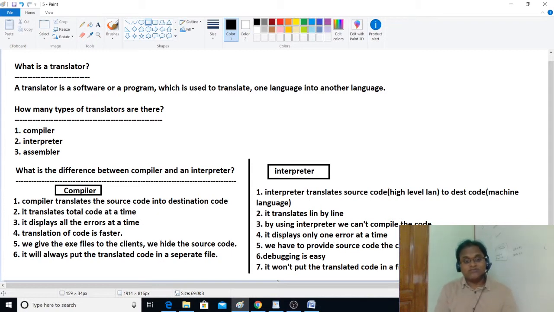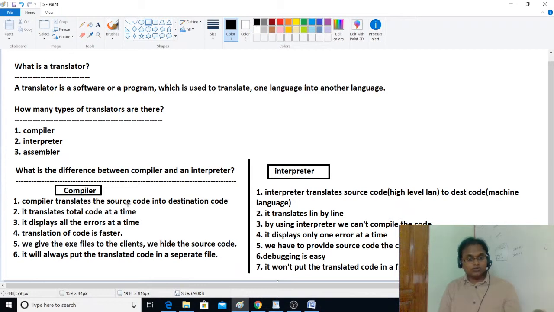Okay, that's why don't fix your idea about compiler that it always translates high level code into machine code. High level to low level is okay, correct answer, but high level language into machine code is not correct, because sometimes it won't generate machine code. Sometimes it generates some other codes like byte code, etc. Thank you all. So this is the difference between compiler and interpreter.